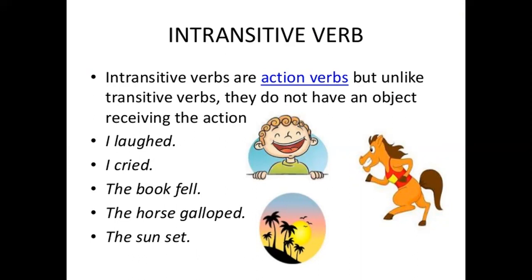Look at the examples in our grammar magic books. Peter bought a hamster. So Peter bought what? Hamster. Since we got the answer to the question what or whom, it is a transitive verb. The hamster refers to something that is different and distinct from Peter. Peter over here is the subject, and so hamster is the object and the verb is bought.